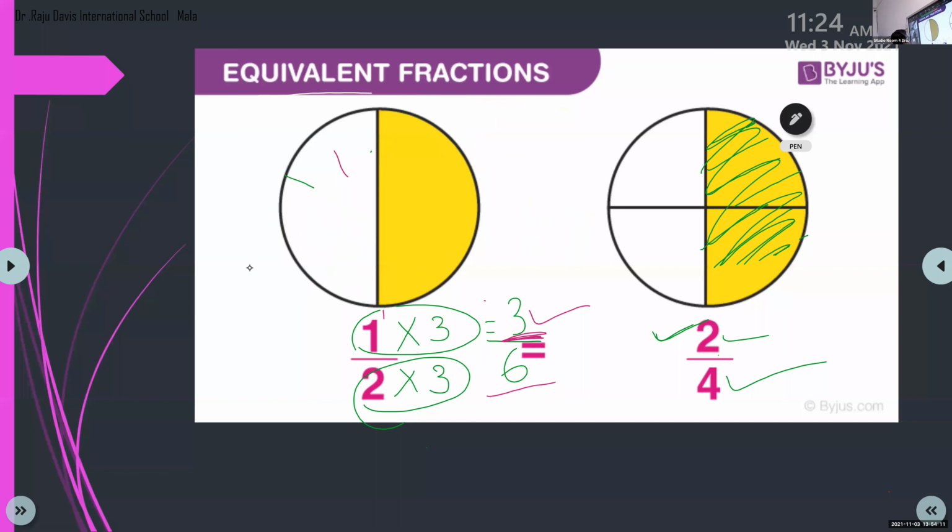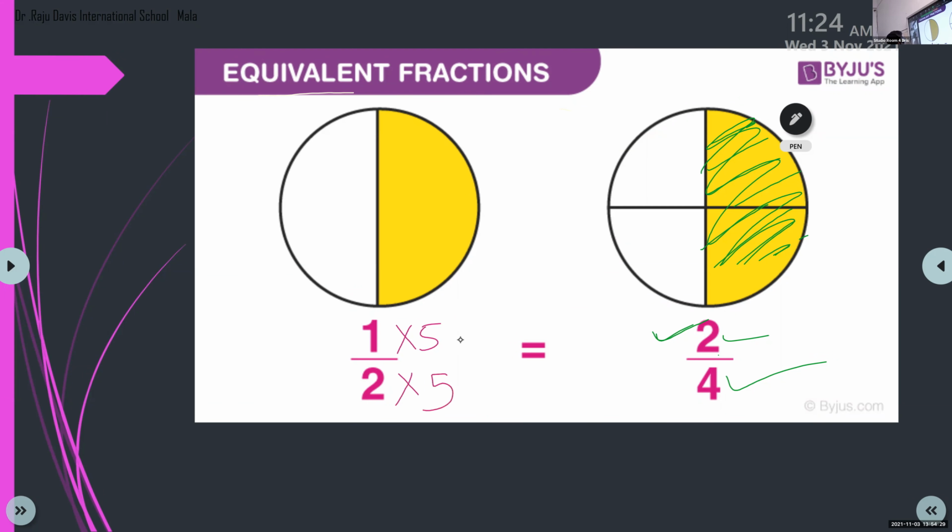Now look here, children, by which number did you multiply the numerator? That is 3. The same number you have to multiply the denominator also, and you will get an equivalent fraction. If I am using another one, that is 1 into 5, you have to multiply the denominator also by the same number. So what is 1 into 5? 5. 5 twos are 10. So 5 by 10, children, this is another equivalent fraction.